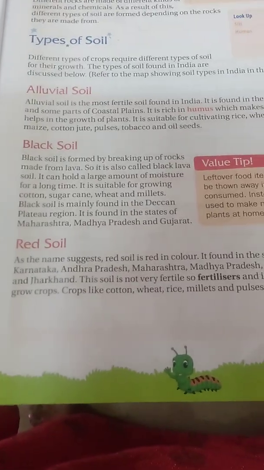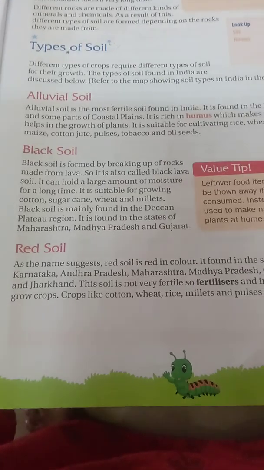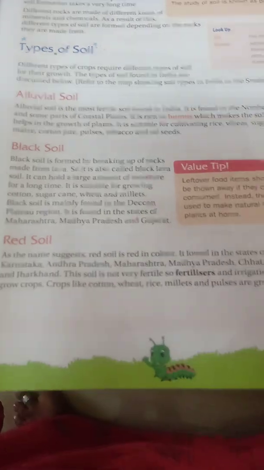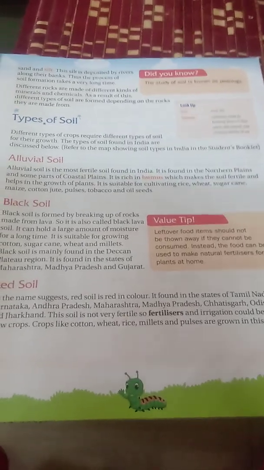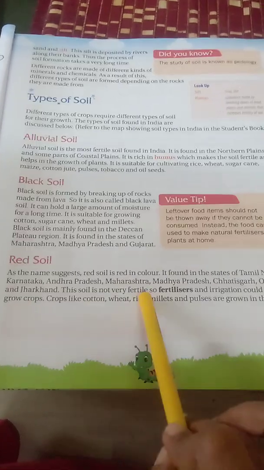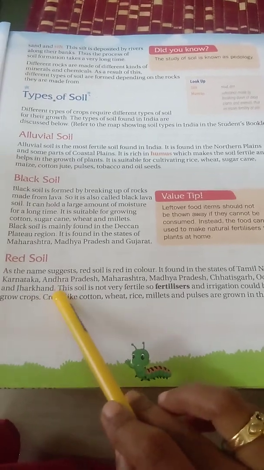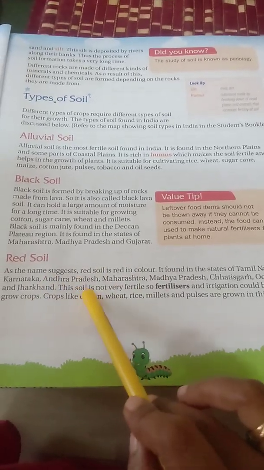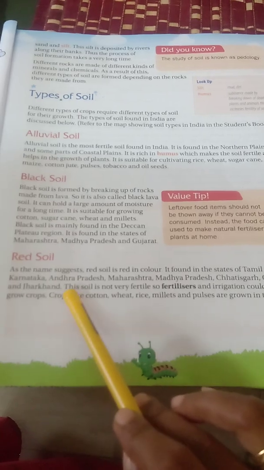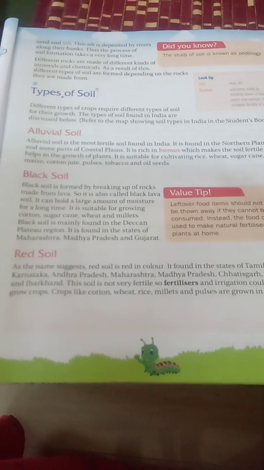Today in class we are going to see about red soil. Red soil looks red in color. What are the states where we can see this red soil? We can find it in the states of Tamil Nadu, Karnataka, Andhra Pradesh, Maharashtra, Madhya Pradesh, Chandigarh, Odisha and Jharkhand. These are the states where we can find red soils.